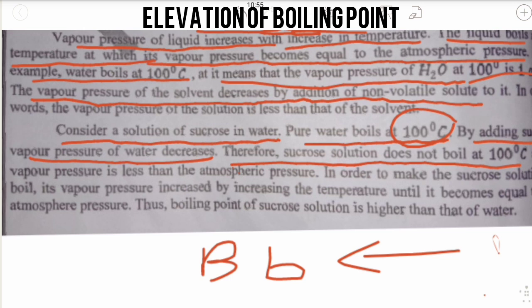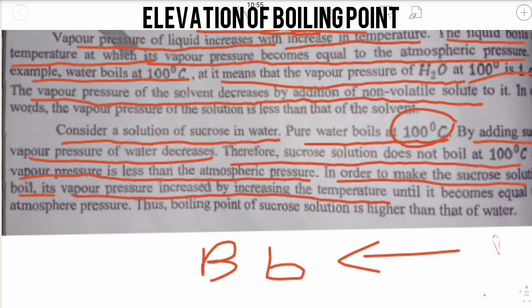So the vapor pressure is less than the atmospheric pressure. In order to make the sucrose solution boil, the vapor pressure must be increased by increasing the temperature until it becomes equal to the atmospheric pressure.